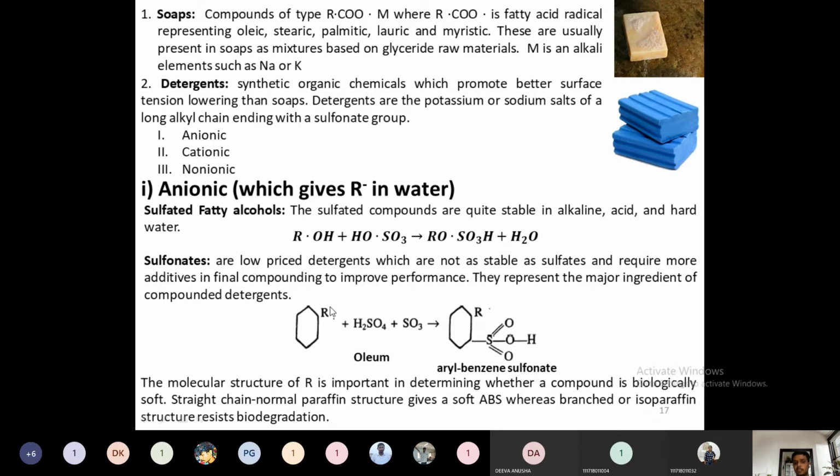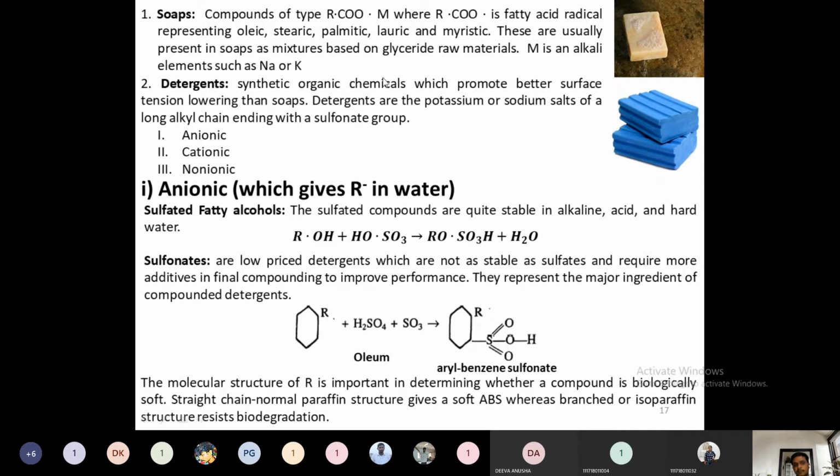Then the molecular structure of this R defines whether this is biodegradable or not. When R is a normal-chain paraffin, then this is a biodegradable detergent. Otherwise, when it is branched or an isoparaffin, it is non-biodegradable and will resist biodegradation.